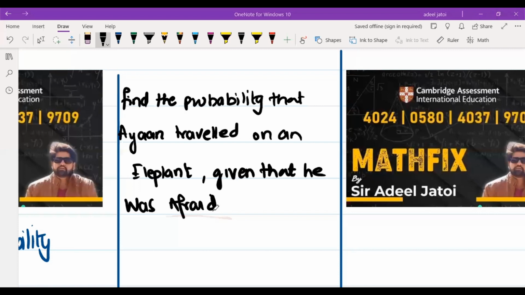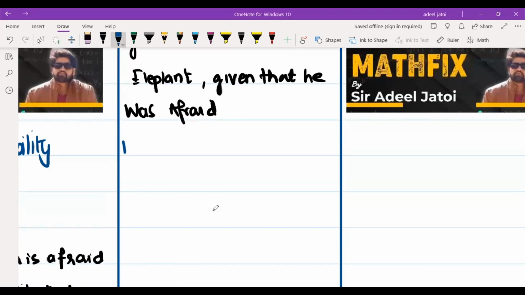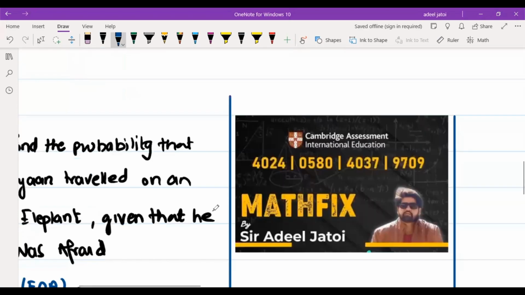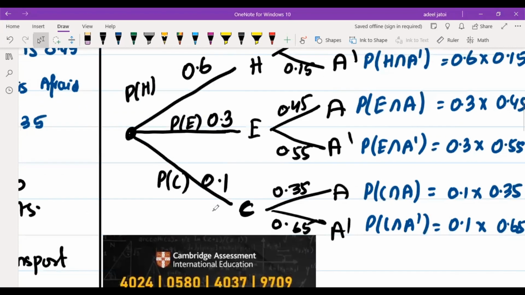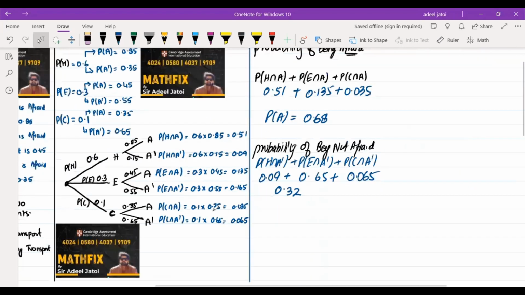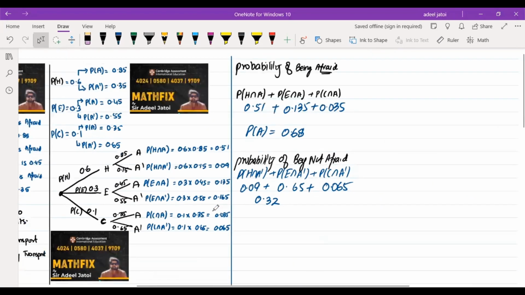The formula we'll have is elephant afraid upon the probability of afraid. The elephant-afraid probability comes through the tree diagram again. So this is your elephant afraid. If you just see elephant and afraid, 0.3 into 0.45, we end up having 0.135.